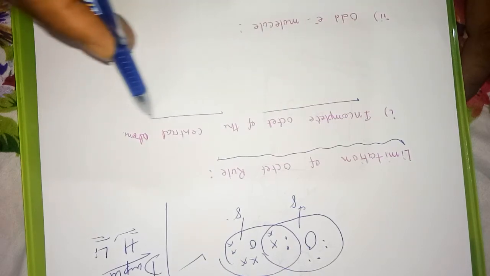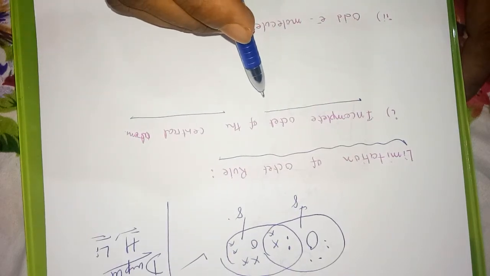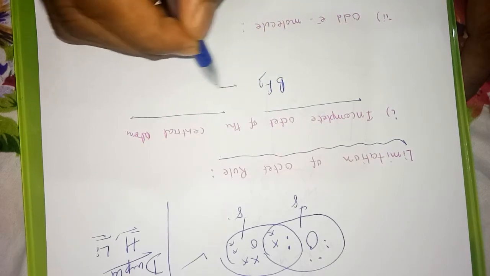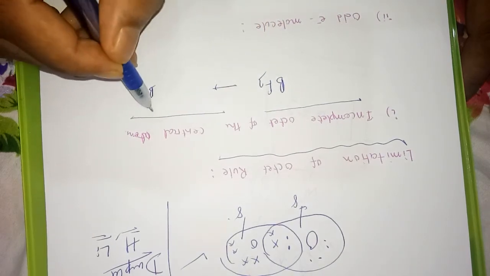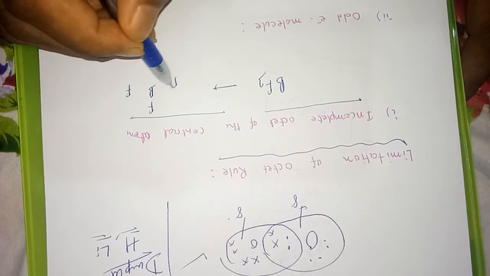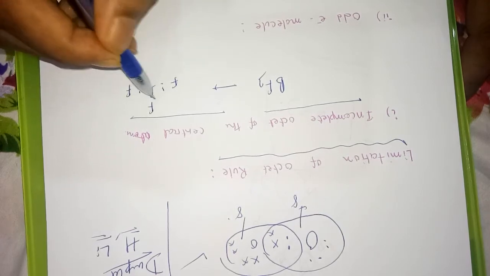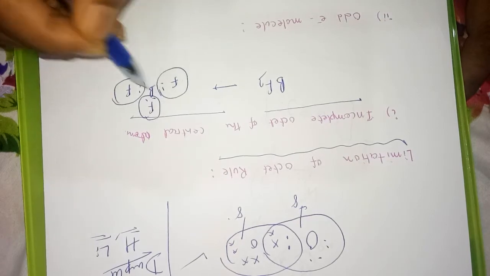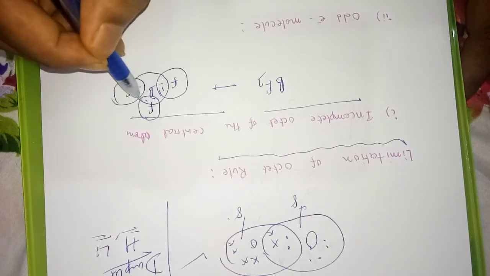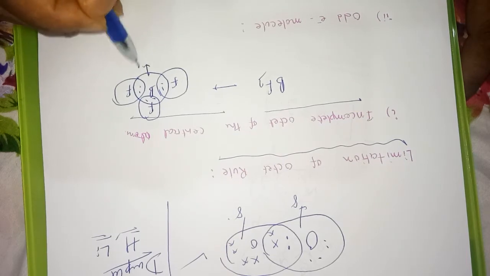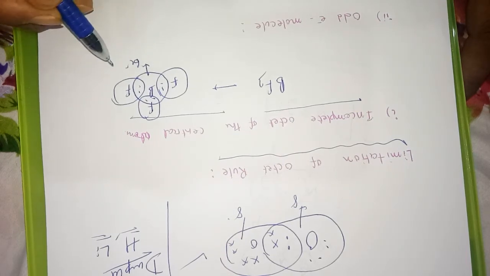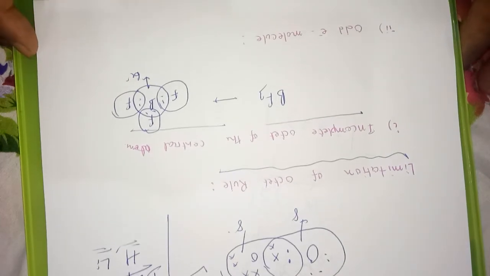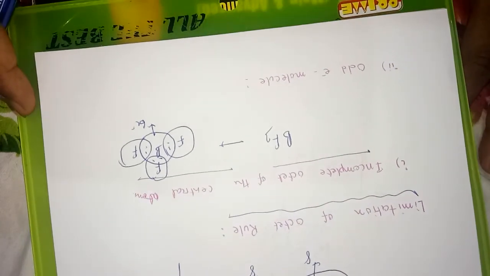Sometimes if I write the structure of BF3, in that case boron has an incomplete octet in the central atom. So it is 6 electrons. Sometimes, with incomplete octet, it is observed that molecules exist. In that case the octet rule is not valid.